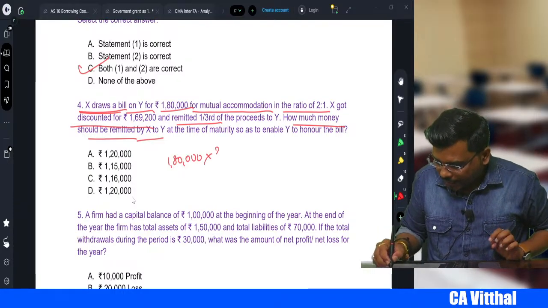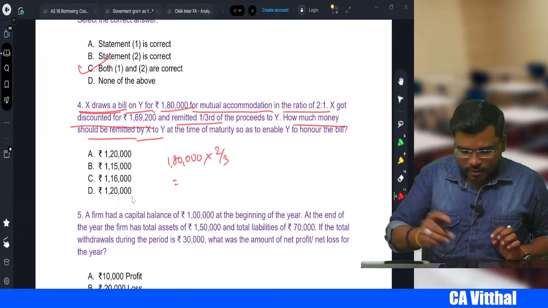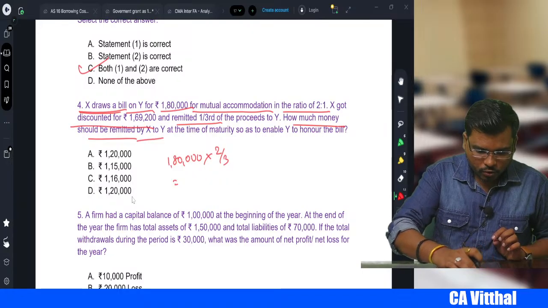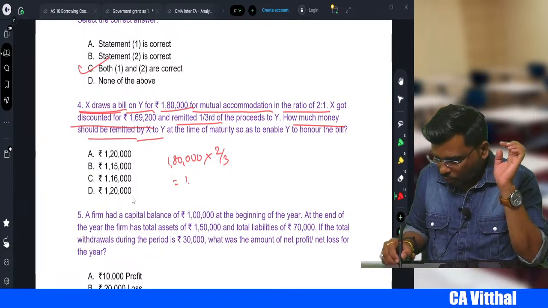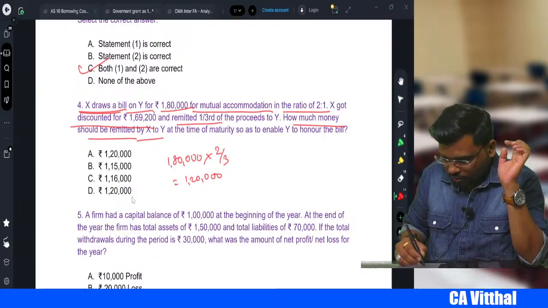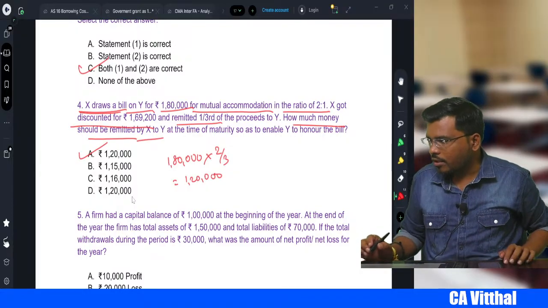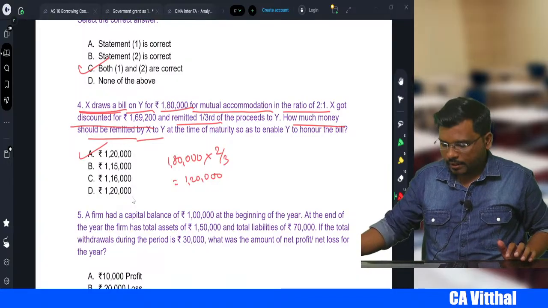X enjoyed 2/3. So 1,80,000 into 2 divided by 3 is equal to 1,20,000. So option A will be the correct answer, right, my dear student? Option A will be the correct option.